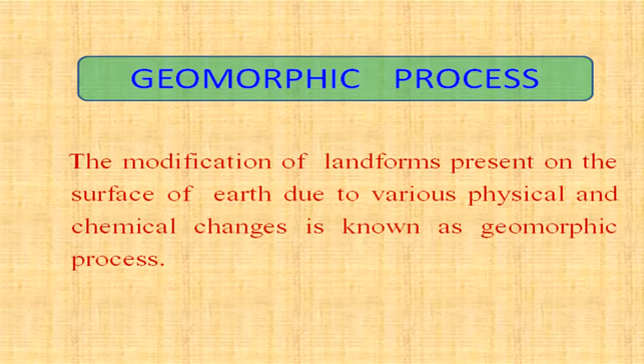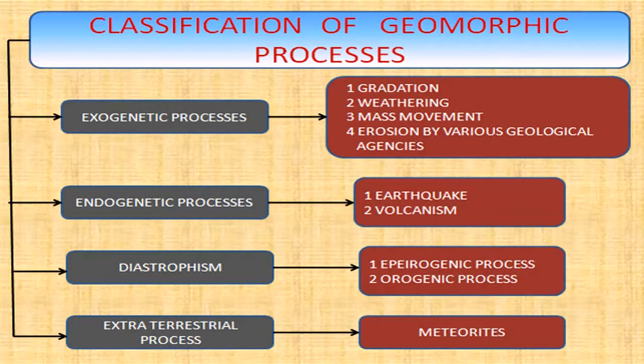What is a geomorphic process? The modification of landforms present on the surface of the earth due to various physical and chemical changes is known as geomorphic process. We can classify the geomorphic processes into four major groups: exogenetic processes, endogenetic processes, diastrophism and extraterrestrial processes.